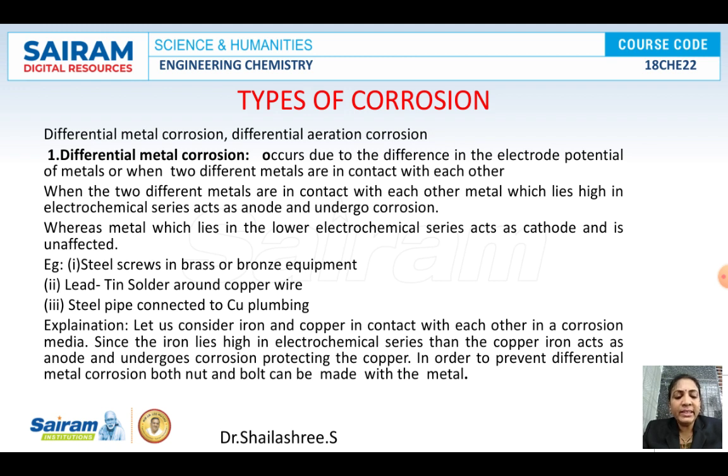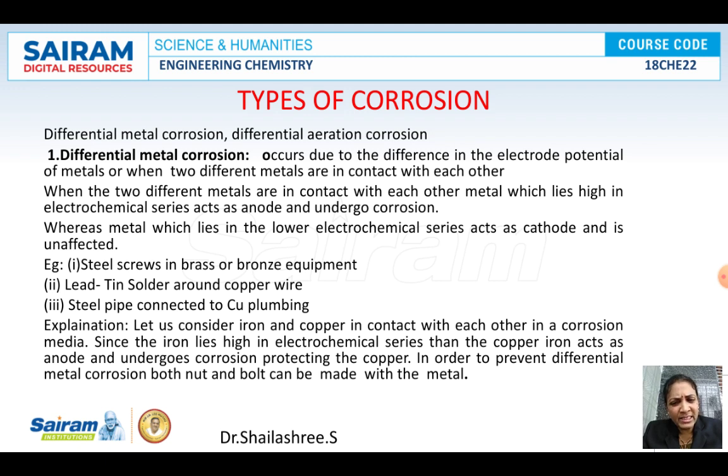When we take two metals, the metal which is highly active will always act as an anode, and the other one will act as a cathode. The anode always gets corroded. The anode undergoes oxidation and gets corroded, and the cathode is usually protected. Examples of this type of corrosion are steel screws in contact with brass or bronze equipment, or a steel pipeline connected to copper plumbing. So here two different types of metals are there.